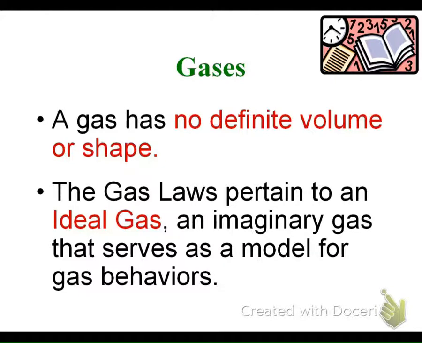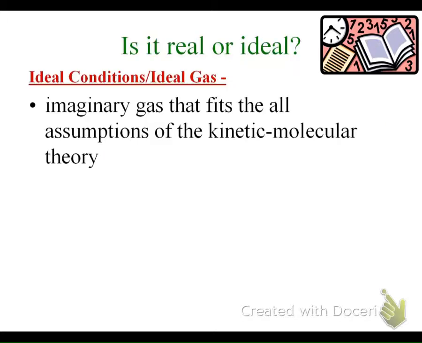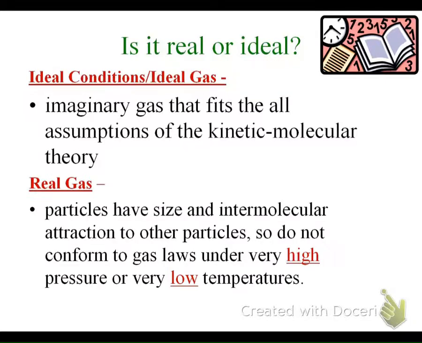And the gas laws pertain to what we call an ideal gas, which is an imaginary gas that serves as a model for gas behavior. So we'll talk about the difference between a real versus an ideal gas in just a minute. So, conditions for an ideal gas. An ideal gas is an imaginary gas that fits all of the assumptions of the kinetic molecular theory, or the KMT. Real gases are particles that have size and intermolecular attraction to other particles. So thinking London dispersion, hydrogen bonding, dipole-dipole bonding, those kinds of things. So that's an intermolecular attraction.